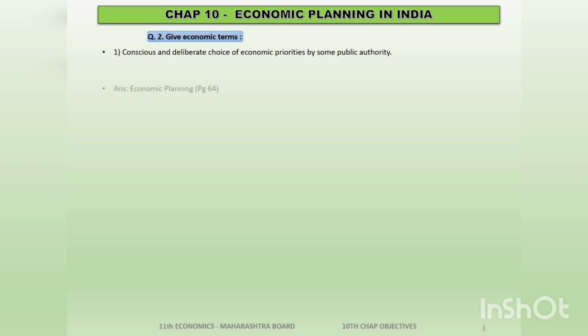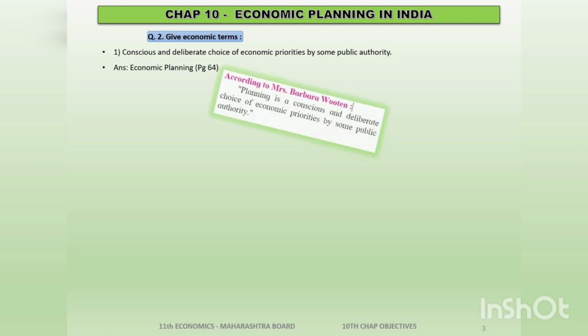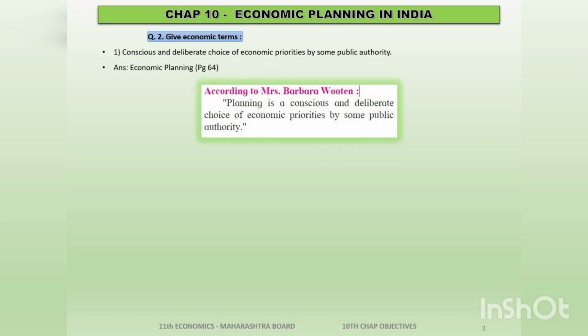So the answer is economic planning, which is given to you on page number 64, and this basic statement can be easily found from Barbara Wootton's definition. You can just check over here. Planning is a conscious and a deliberate choice of economic priorities by some public authority. We go with question number 2. A group of people called forth by the government to discuss various problems and also try to find solutions to them.